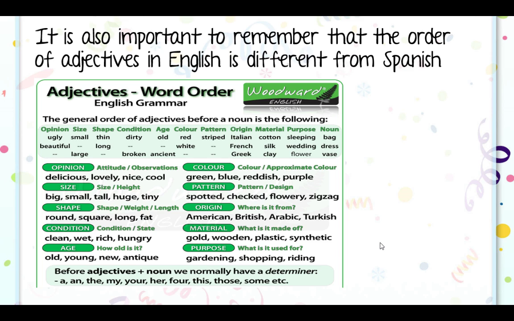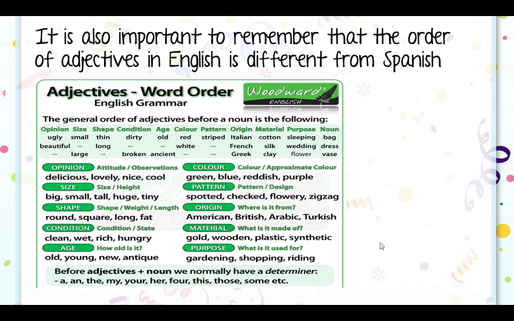Age, old, young, new, antiquity. Color, green, blue, reddish, purple, gray. The pattern, spotted, checked, flowery, zigzag. Origin, American, British, Arabic, Turkish. Material, gold, wooden, plastic, synthetic. Purpose, gardening, shopping, writing. You see?